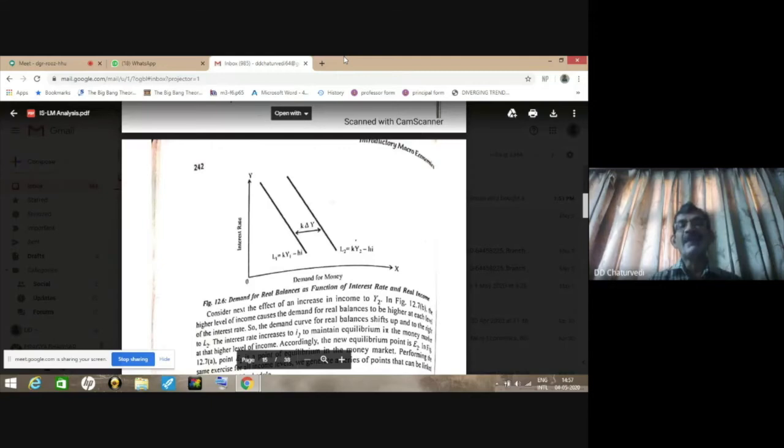So the amount by which there is going to be horizontal shift in the demand for money curve will be small k into delta Y, where delta Y is the change in income and k is the rate of change in the demand for money with the change in income. So k delta Y indicates the horizontal shift in demand for money, where delta Y is the change in income and k is the responsiveness of change in demand for money with change in the level of income.